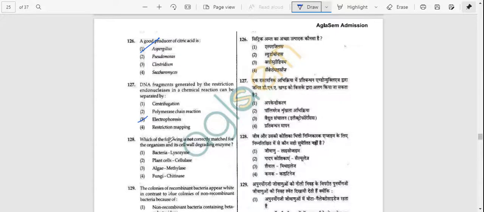Which of the following is not correctly matched of the organism and its cell wall degrading enzymes? Bacteria lysozyme, plant cell cellulase, algae methylase, fungi chitinase. Answer is option number C, that is algae methylase.